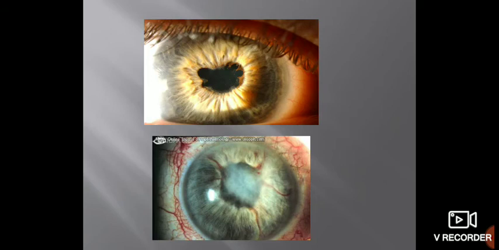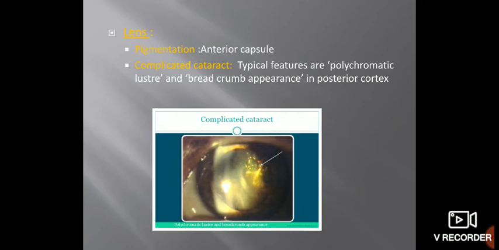In the below picture, you can see the whole of the pupil is occluded by the exudates. So it is occlusio pupillae. So the lens signs that are seen in uveitis: pigmentation. Pigmentation may be seen on the anterior surface of the lens. Because of the inflammation, these iris pigments are shed, and this may get deposited on the anterior surface of the lens. So there is pigmentation.